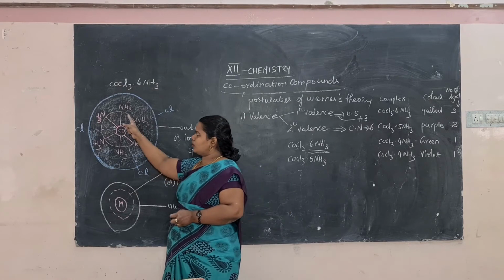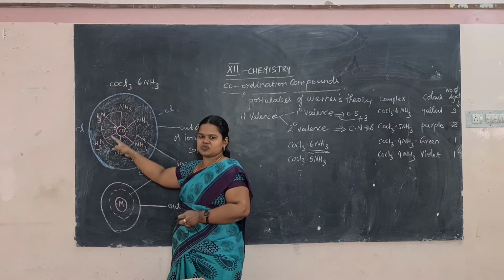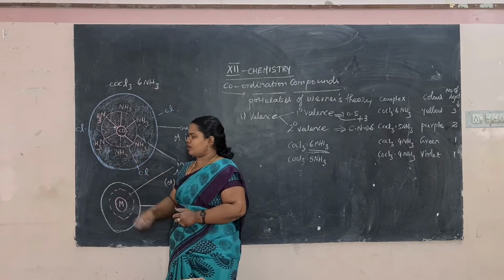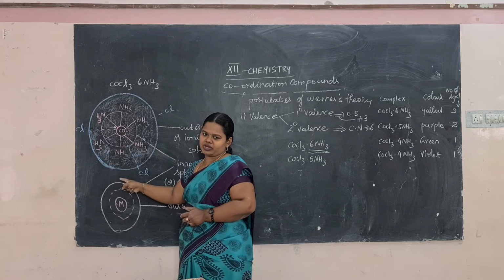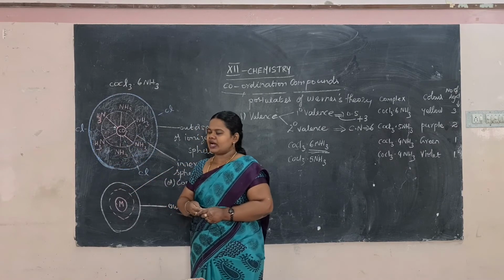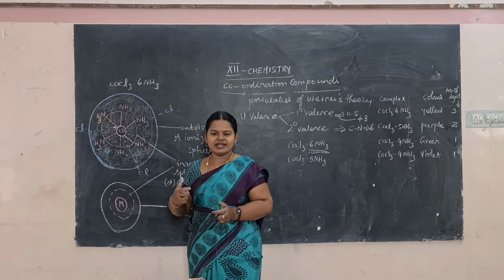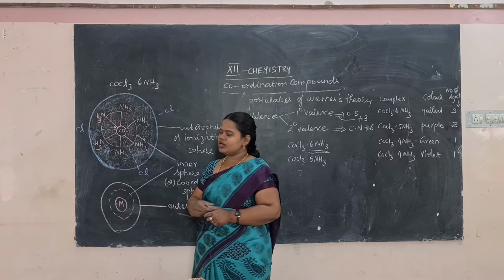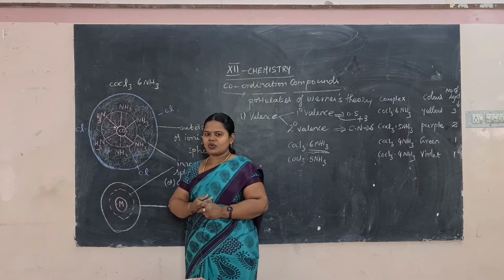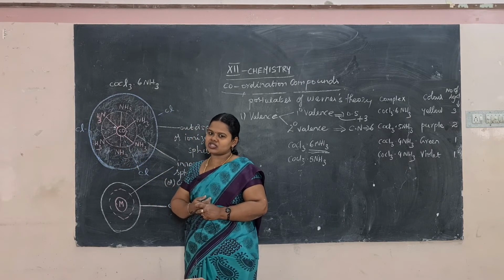So in the inner sphere, the coordination sphere, these atoms and groups are firmly attached. That is why I have drawn solid lines. The reason for the solid lines is that they are firmly attached, closely bound and tightly bound to the central metal atom. So that is the inner sphere, or coordination sphere.